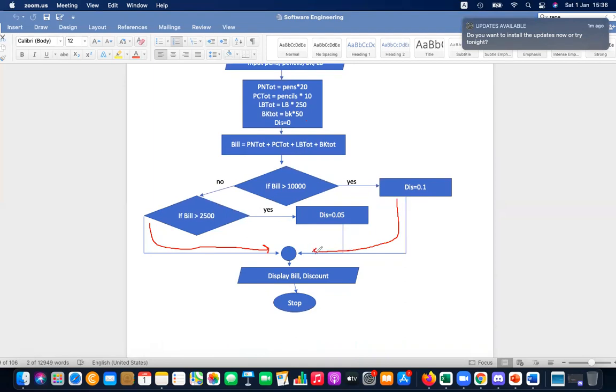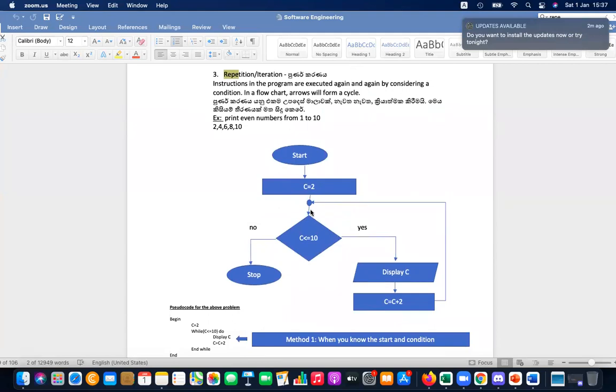Arrows are joining, but it is not forming a cycle. So this is just selection.